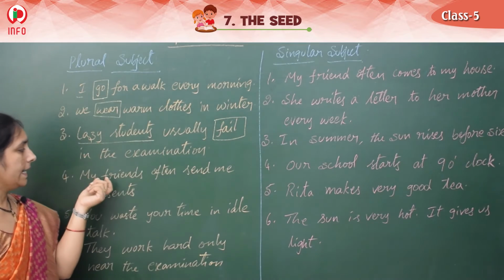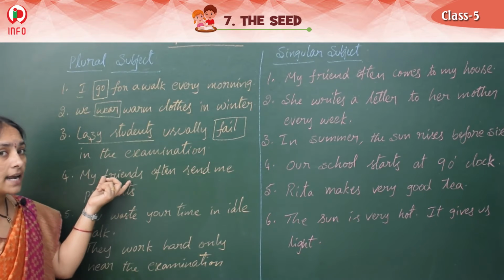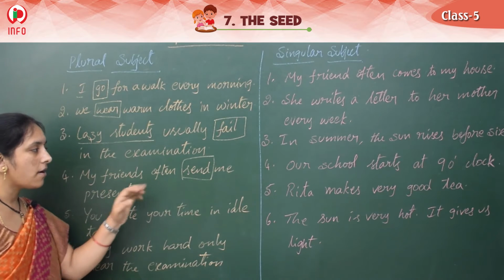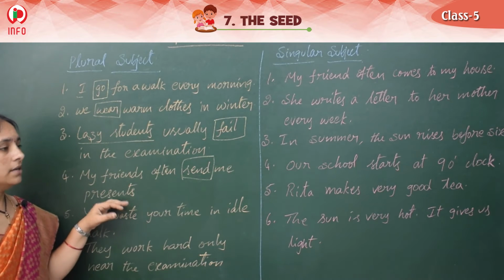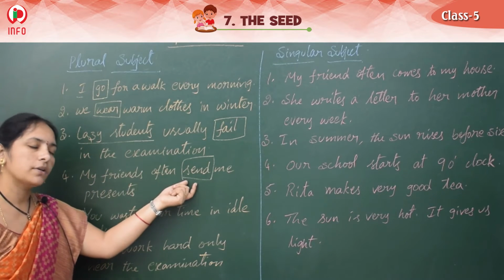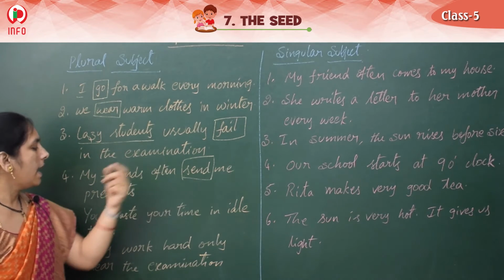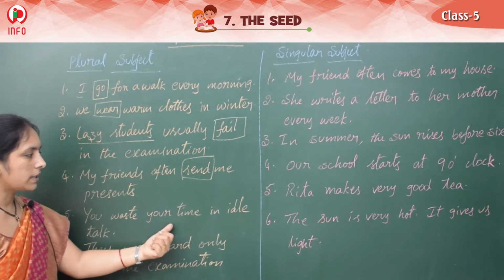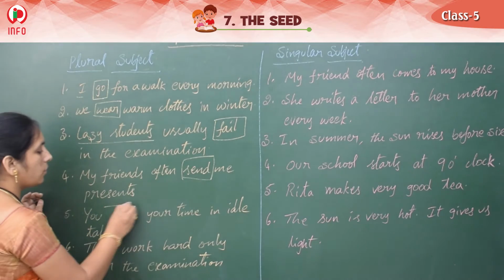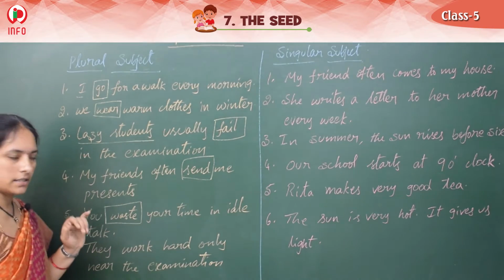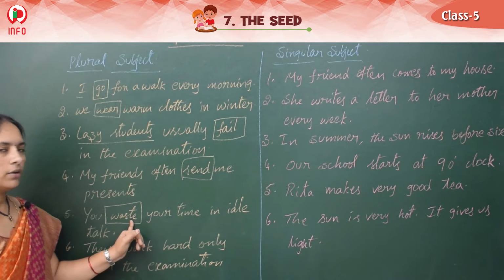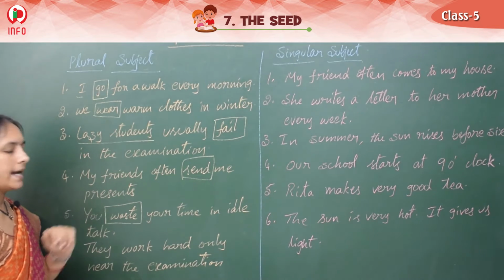Clear? And next one, my friends often send me presents, gifts. So how many here? Friends, more. That's why we should write plural subject. That's why we should write V1 only. Clear? And see the next one. You waste your time in idle talk. You waste. So he wastes, you waste. So you is the plural subject. That's why we should write waste only. Waste your time in idle talk.